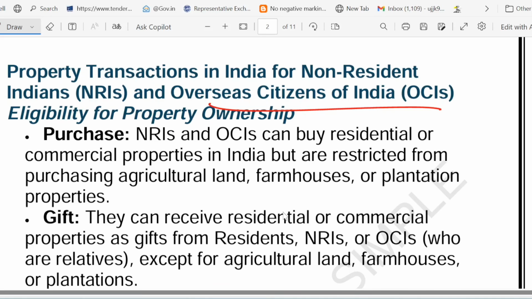The rules might seem confusing, but let's break them down with examples so that you can stay hassle free. First of all, what can NRI and OCI buy? Let's answer this question.